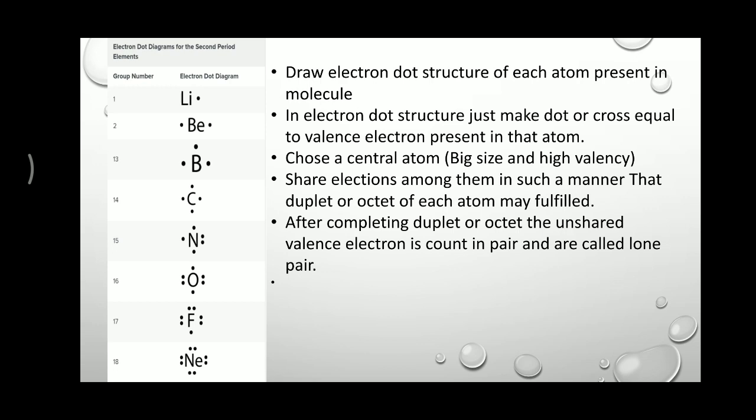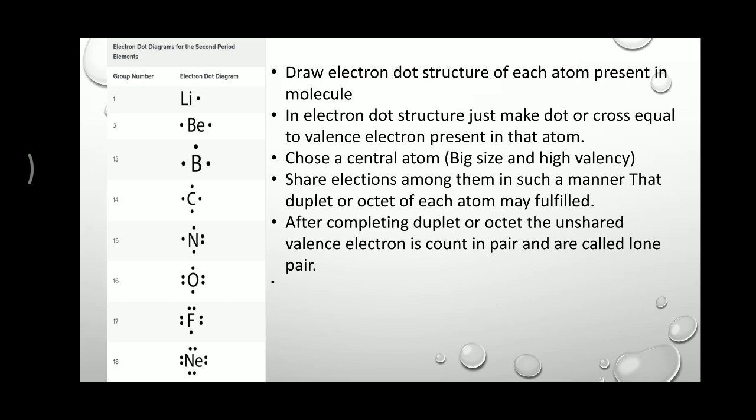Moving to point 1: draw the electron dot structure of each atom present in a molecule. This is the very first step for the Lewis dot structure. Second point is that in the electron dot structure, just make a dot or cross equal to the valence electrons present in that atom. Third point, choose a central atom. The concept of the central atom is that an atom which has big size and high valency is termed the central atom, because the central atom can hold more atoms together compared to the other atoms.